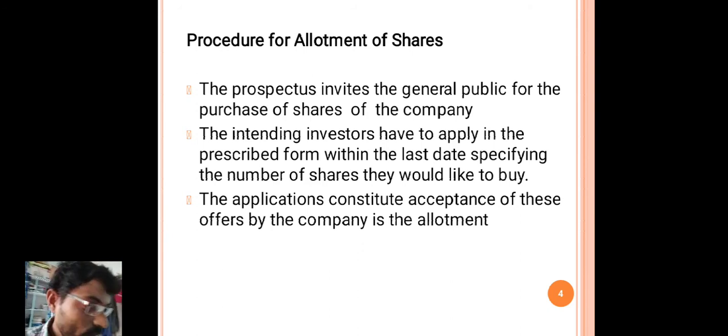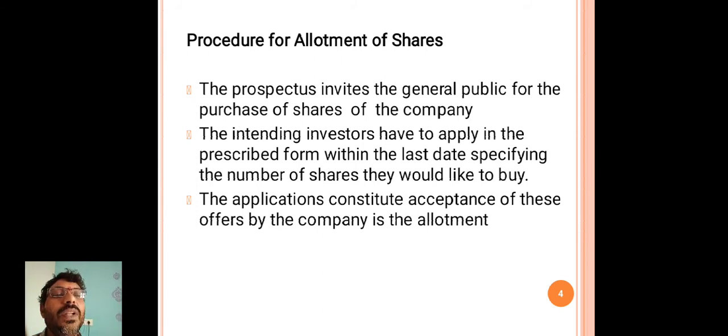The people who are interested, the intending investors, have to apply in the prescribed form within the last date. The application form is available in the prospectus itself.